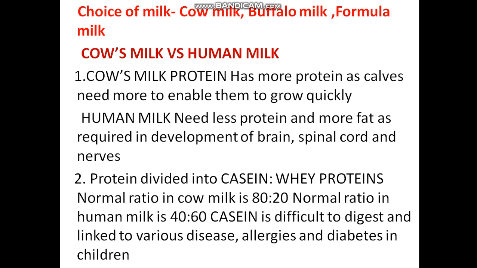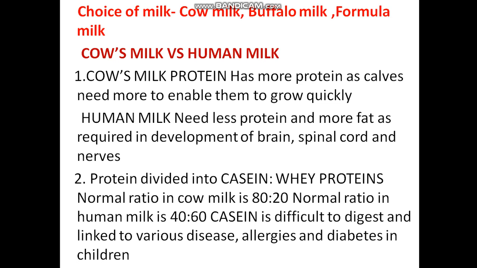Cow's milk has more protein as calves need more to enable them to grow quickly. Calves means the little cow. Human milk has less protein and more fat, as required for the development of the brain, spinal cord and nerves.